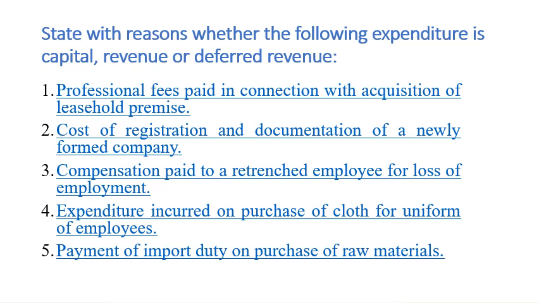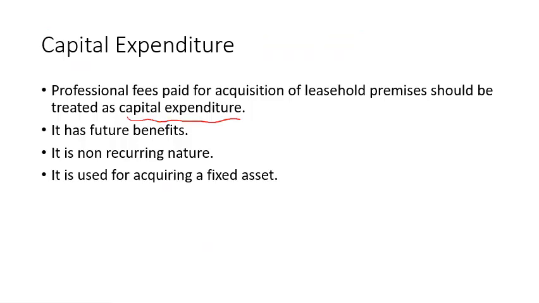So what is asked to us? State with reasons whether the following expenditure is capital, revenue or deferred revenue. So these 5 are different types of expenditures and you are supposed to give the reasons why this is a capital expenditure or it is a revenue expenditure or it is deferred revenue expenditure. So first of all you have to classify the expenditure and then you have to tell the reason why it is so. So we have given answer, it is capital expenditure. Now we have to tell the reasons.